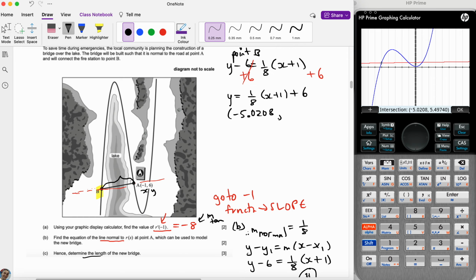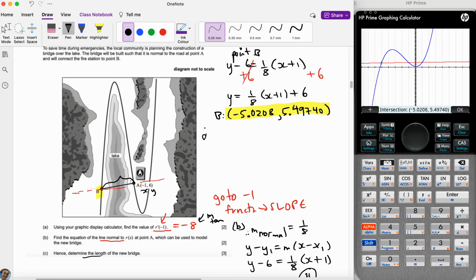And I'm actually not going to round because, like, why? Remember, we only use rounding when the number goes on and on and on. If it finishes, just write out the whole number. You look fancy. So now that we know that this is point B, it's not a big drama to find the distance between them